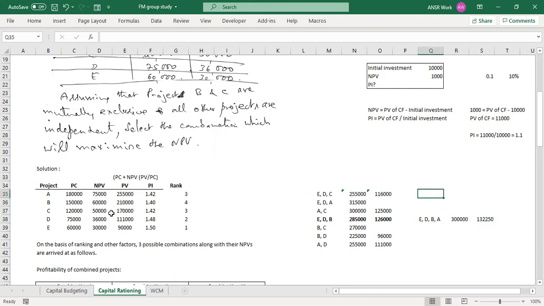Let's just try. The first one, EDC. E, D, C are the first, second, and third options. Let's add A there: E, D, C, and A. Total investment is obviously 3 lakhs now, because we are able to invest a proportion. I'll simply add this plus. I'm left with 45,000, right? From A, I'll do exactly the same thing: 75,000 divided by 1,80,000 into 45,000. See what happened?